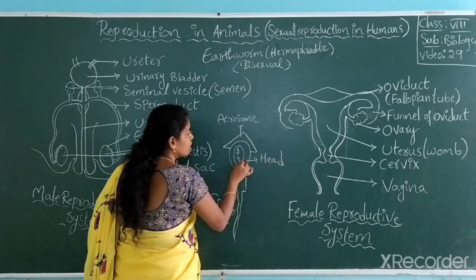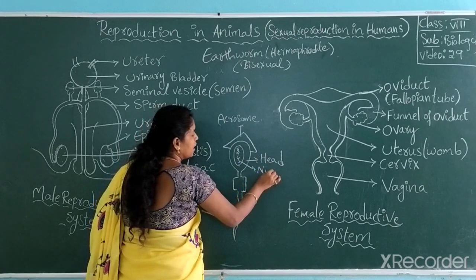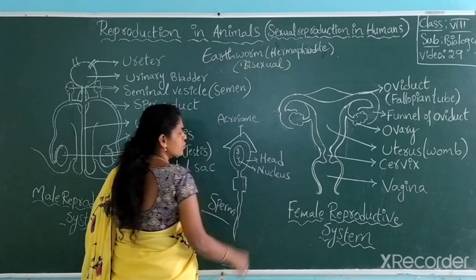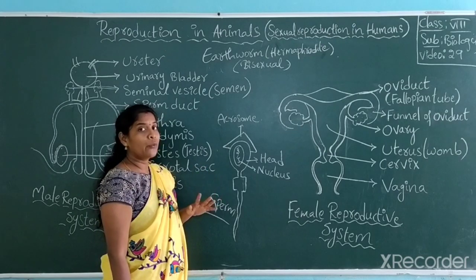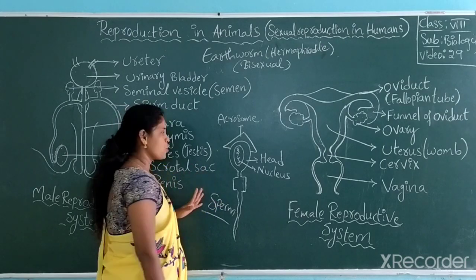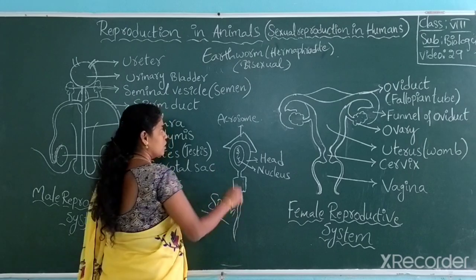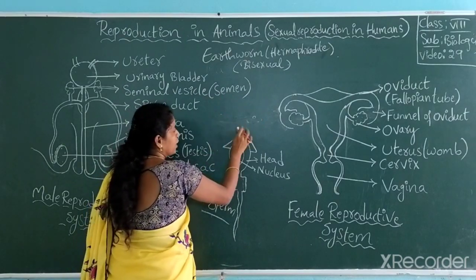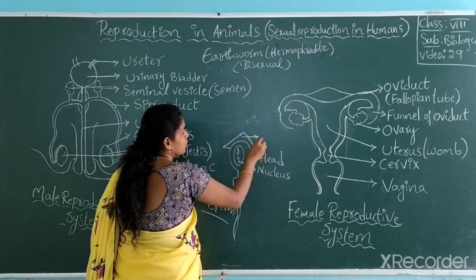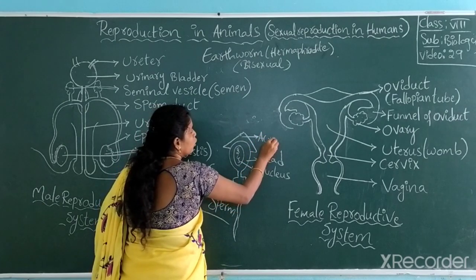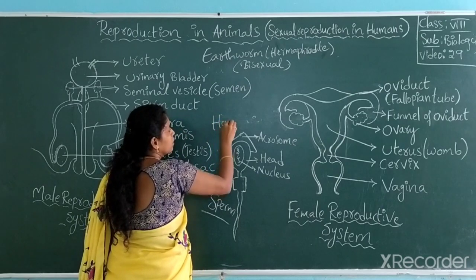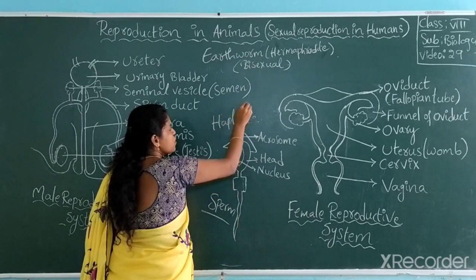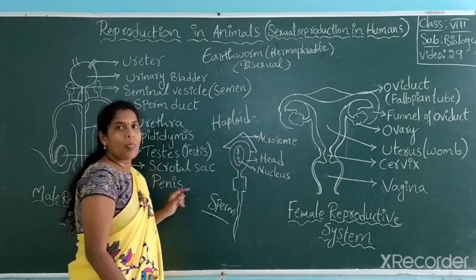In this head, the nucleus contains DNA, chromosomes. How many chromosomes? 23 chromosomes. Not 23 pairs, 23 chromosomes. It's a haploid cell. Which cell is it? Haploid. I am drawing here, the acrosome. Which cell? Haploid. What is the difference between haploid and diploid?